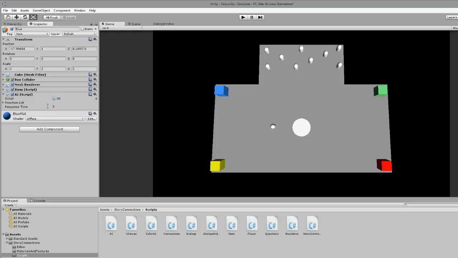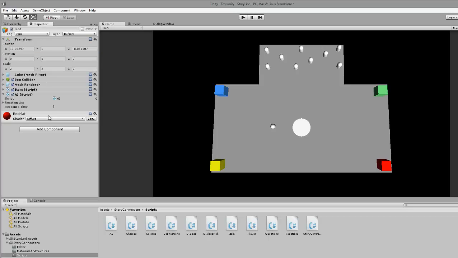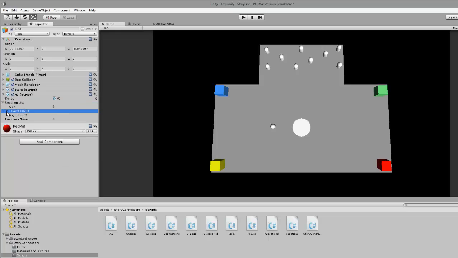Then I also got the AI. The AI got a response time, that is for how long it will show its dialogue response. And I got a reaction list, and this is the exciting one. And I got no reactions on the blue one. Let's pick another one. The red one.